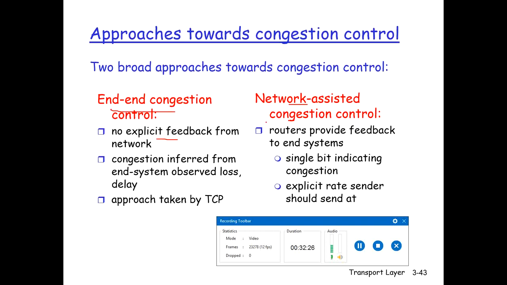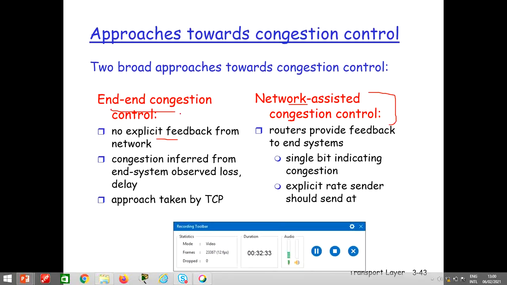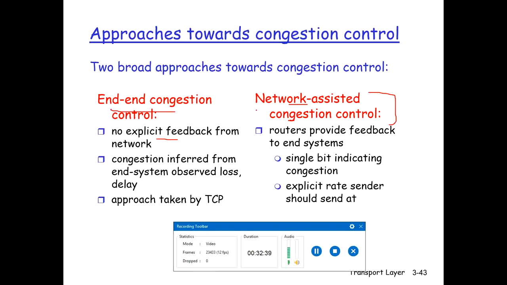Next approach to handle congestion is the network assisted congestion control. So as the name says, there is feedback from the network. With the network assisted congestion control, the network layer components, for example the routers, provide the feedback to the sender regarding the state of the congestion on the network. Now this feedback can be in the form of a single bit indicating the congestion at a link, or it can be in the form of explicit rate